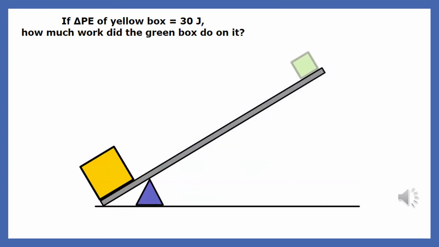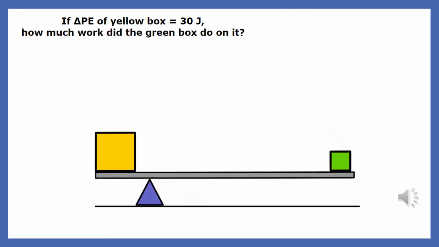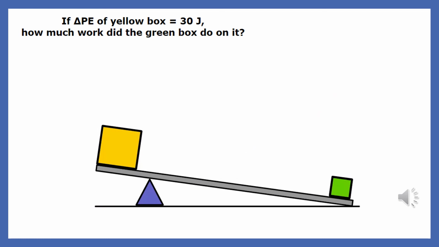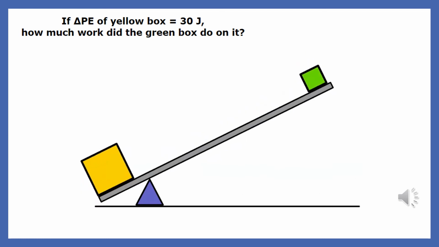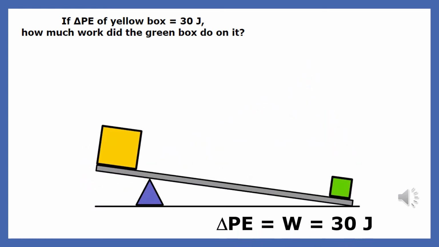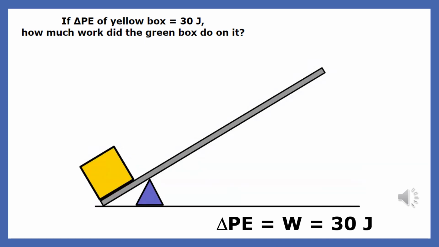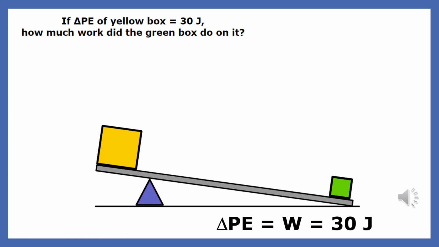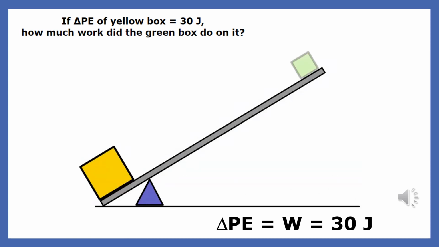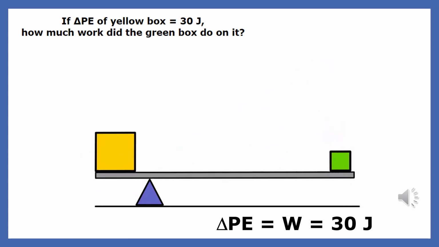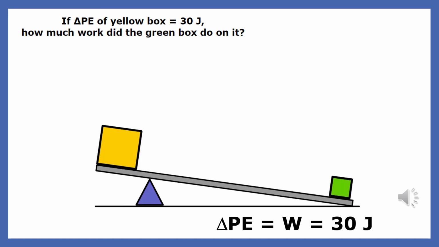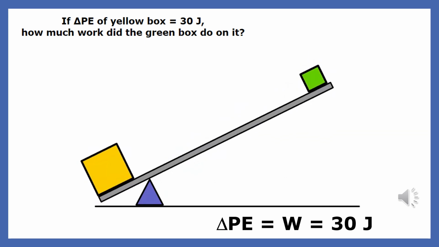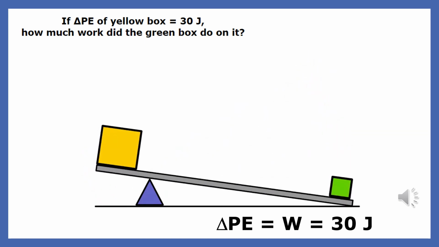If the change in potential energy of the yellow box is 30 joules, how much work did the green box do on it? The law of conservation of energy tells us that when work is done on or by a system, the energy of that system changes by that amount. Since the yellow box increases its potential energy by 30 joules, this must mean that 30 joules of work was done on it.